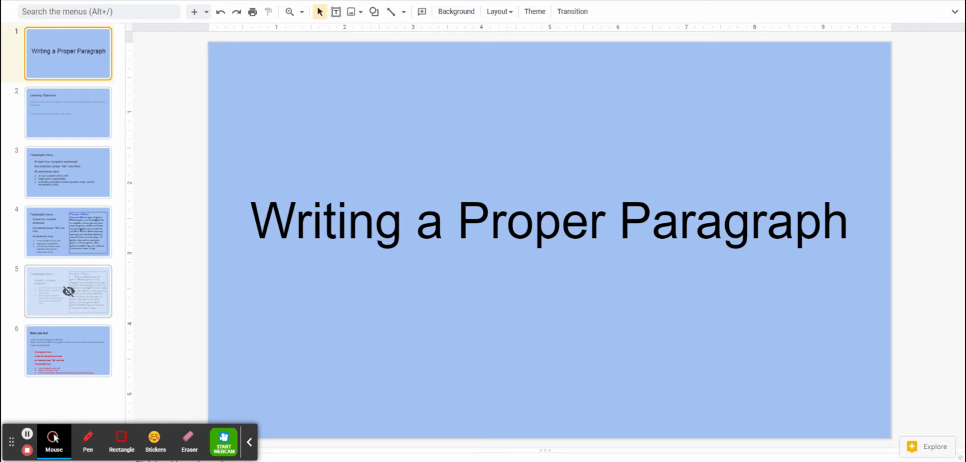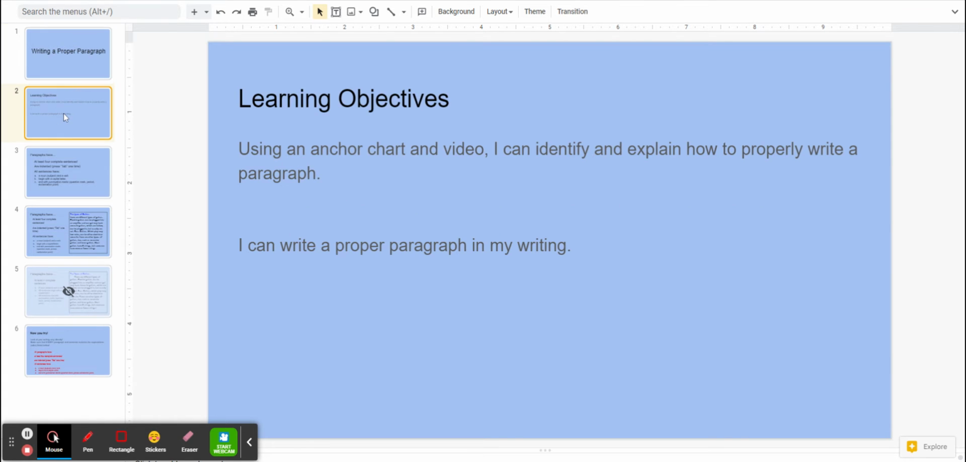Hello, writers. Today, I want to teach you about writing a proper paragraph. By the end of today, you will be able to use an anchor chart and this video to identify and explain how to properly write a paragraph. And you will also be able to write a proper paragraph in your own writing.